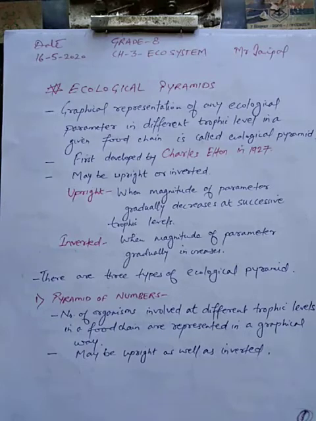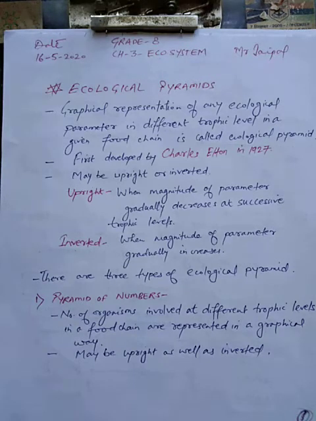Today we are going to discuss Chapter 3 Ecosystem of Class 8th Biology. Students, in the previous lecture we have discussed food chain and food web. Now, today our topics are ecological pyramids, then dependence of plants and animals on each other, and at last we will discuss forest ecosystem.